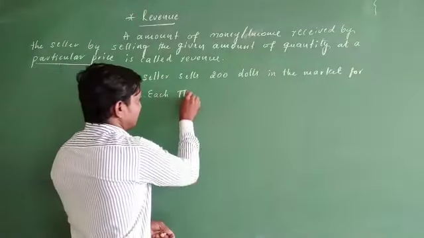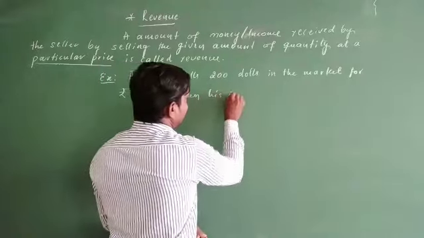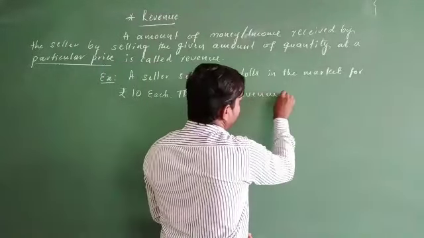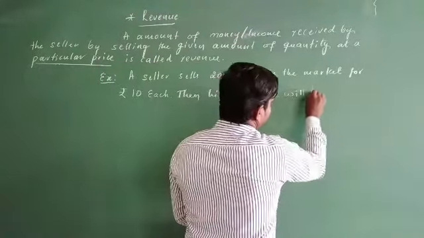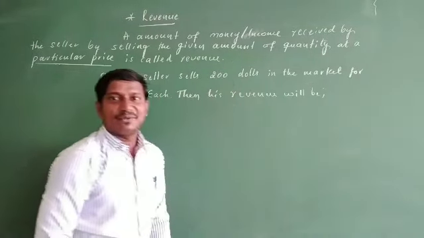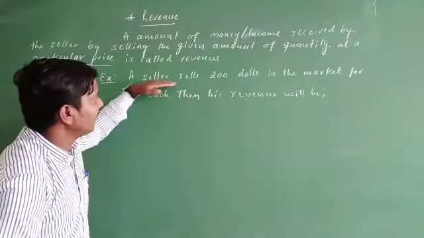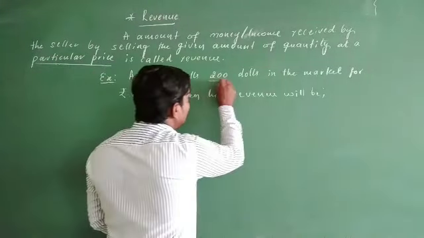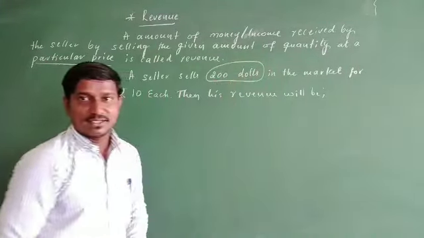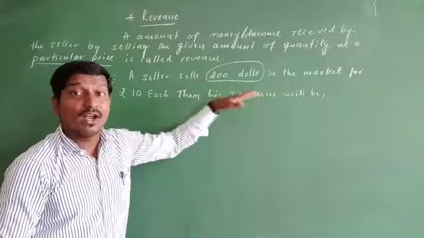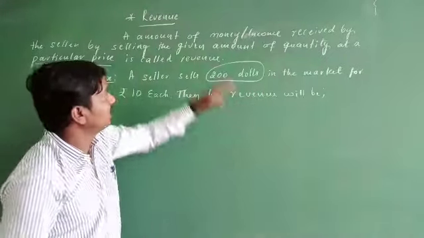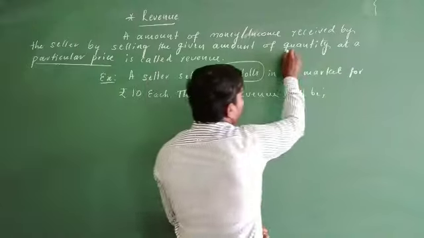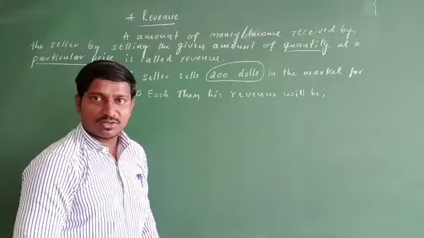Then his revenue will be calculated from the given amount of commodity. What is the given amount of commodity? Here it is 200. 200 is the given quantity.